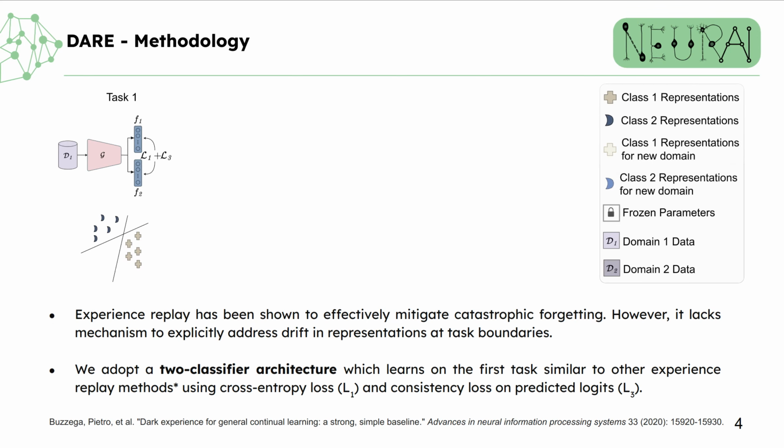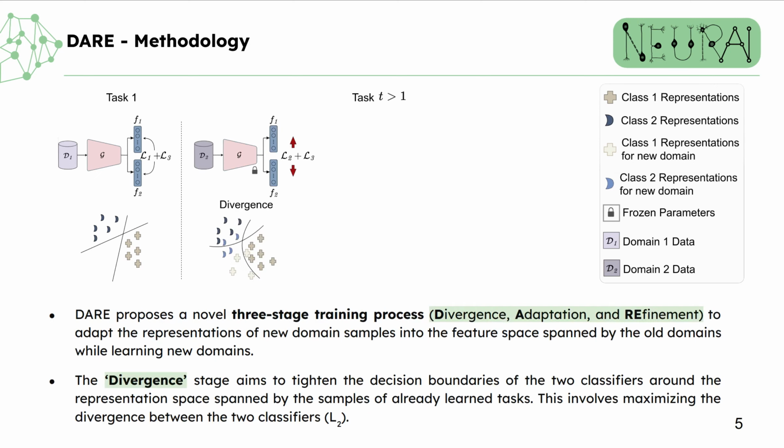Out of all the approaches in the literature, experience replay has been shown to effectively mitigate catastrophic forgetting. However, it lacks a mechanism to explicitly address drift in representations at task boundaries. We adopt a two-classifier architecture which learns on the first task similar to other experience replay methods using cross-entropy loss and consistency loss on predicted logits. Experience replay methods often employ a constant memory buffer, and the consistency loss is applied on the buffer samples.